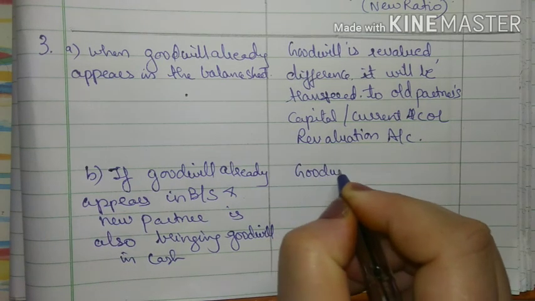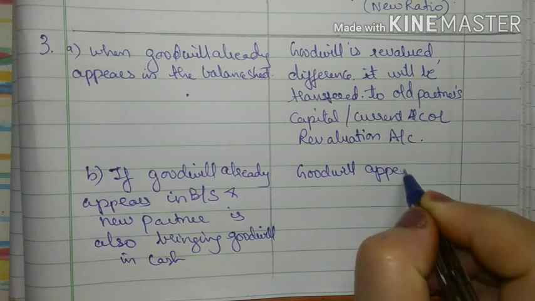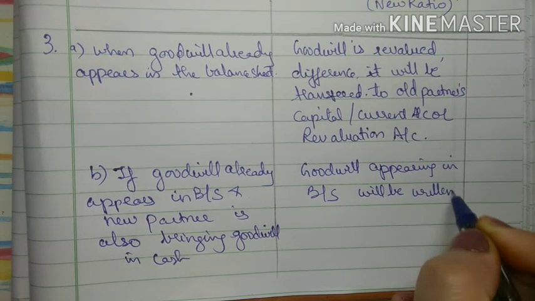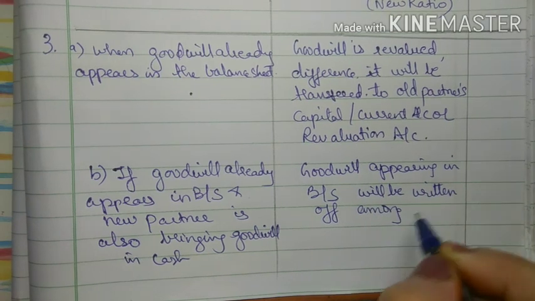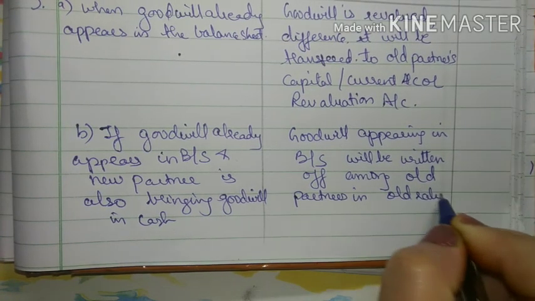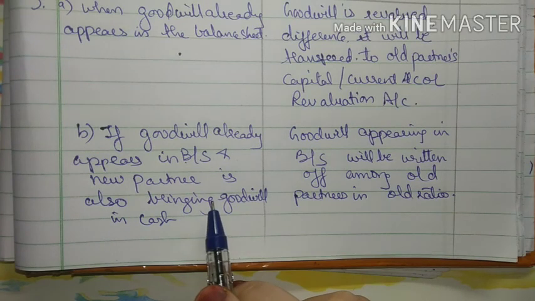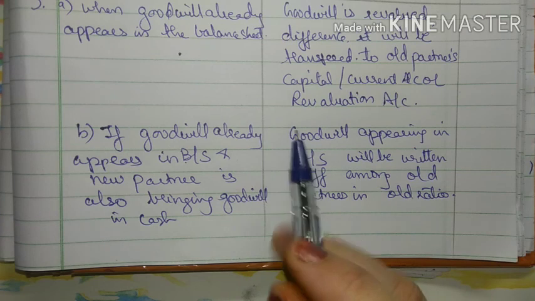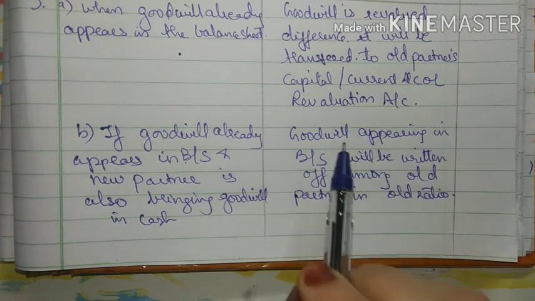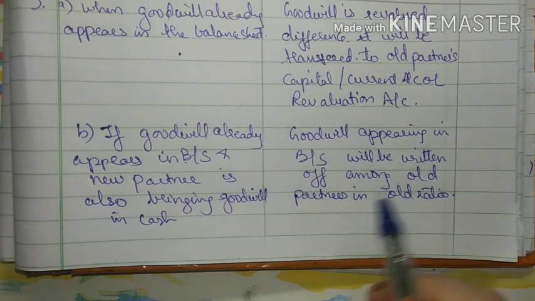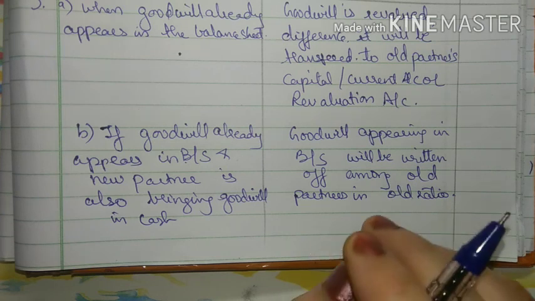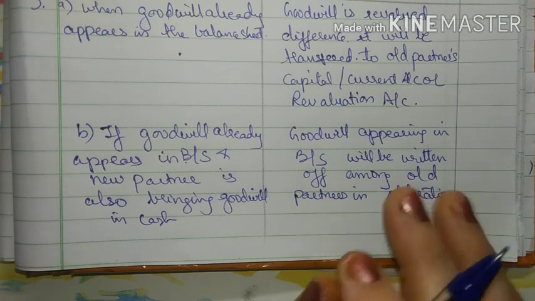So goodwill appearing in balance sheet will be written off among old partners in old ratio, right? Whenever the goodwill is brought in by new partner in cash, then as per the premium method, since he is bringing it in cash, either we will distribute it or withdraw it, whichever way it is given in the problem. But the old goodwill, that is the goodwill showing in the balance sheet, we will write it off among the old partners in old ratio, that is it will come in the partners' capital account debit side. Okay, so again this old goodwill account will get closed here.